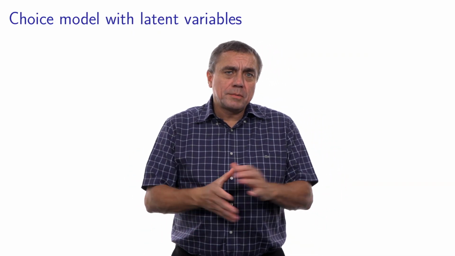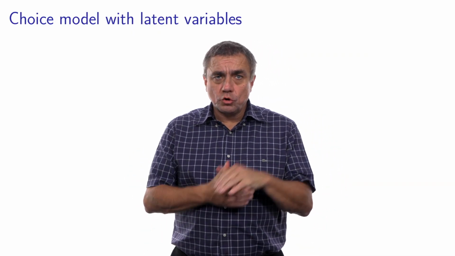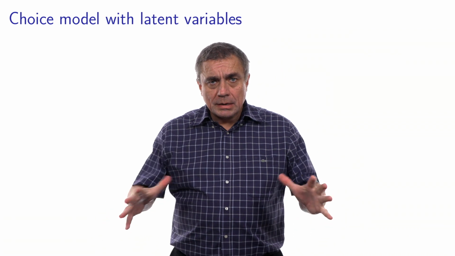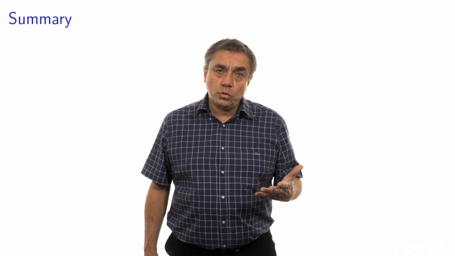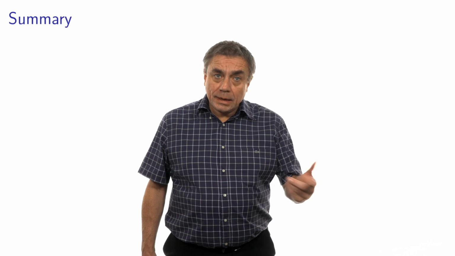So this is sometimes called a hybrid choice model. So it's a choice model with latent variables. And this is summarized with this picture. In this video, we have introduced a framework to include latent variables into choice models. In the next video, we define step by step the likelihood function associated with this framework.